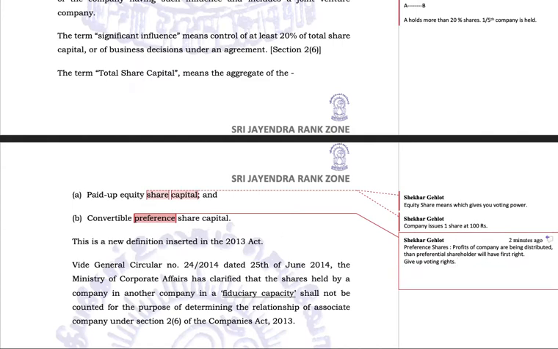Convertible is something which can change its shape, color, size. Like we talk about the chameleon, a mammal that can change its color. It has a convertible color. Or we have convertible cars, which can squeeze the roof, or become a full roof or half roof car. Those are convertible. Similar is the case with the convertible preferential shares.